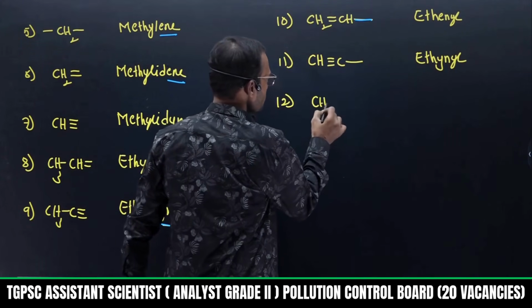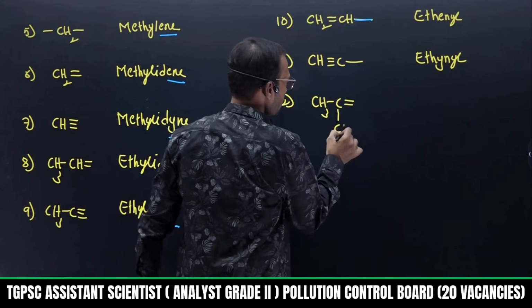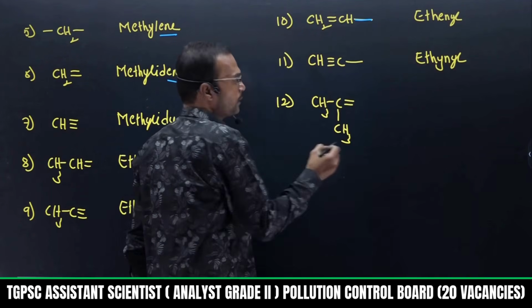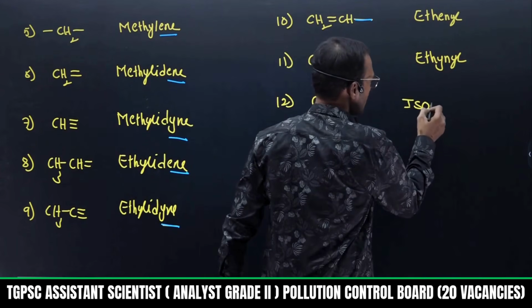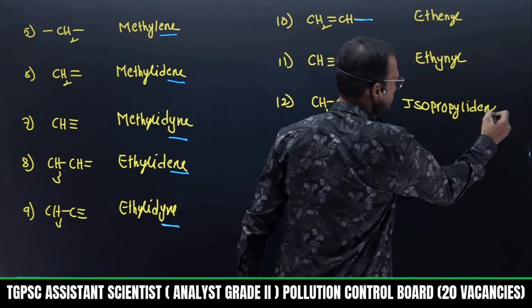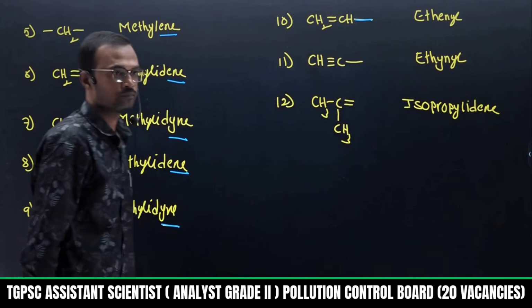Okay. Suppose a CH3 carbon outside a double bond is present. The carbon attaches to the double bond and this carbon carries 2 methyls. This is generally represented as isopropylidene. This is called isopropylidene.